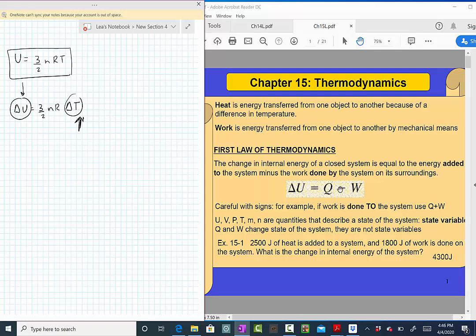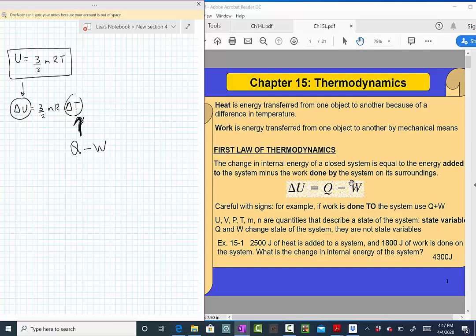Now, we can understand this equation. It's very intuitive. Q is the energy being added to the system, so ΔT will increase because of Q. But if the system uses part of this energy to do work, it will lose part of this energy, so ΔT will decrease. So it's the competition between these two.